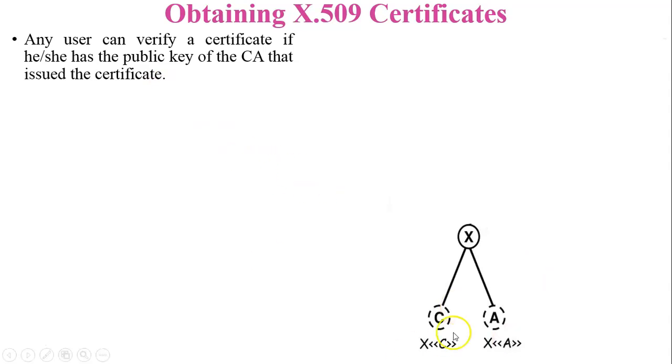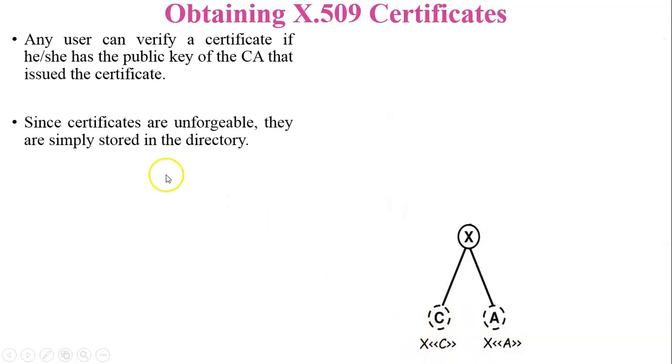So in this figure, X is the certification authority, and A and C are both users. For example, A will share his or her public key with the certification authority X. X will generate the certificate of A and send it to user A. This is the format of a certificate. X<<A>> is the notation of the certificate, and X<<C>> is the certificate of C generated by X. Since certificates are unforgeable, they are simply stored in the directory.